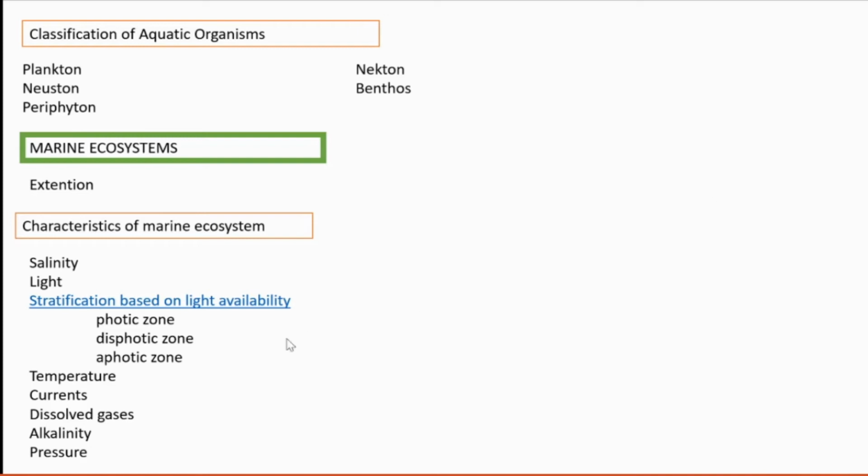Photosynthesis is present in that zone. Dysphotic zone means below 80 meters till 200 meters. UV and violet light rays can reach to that depth. Aphotic zone means the area below 200 meters. It's aphotic, there is no light.